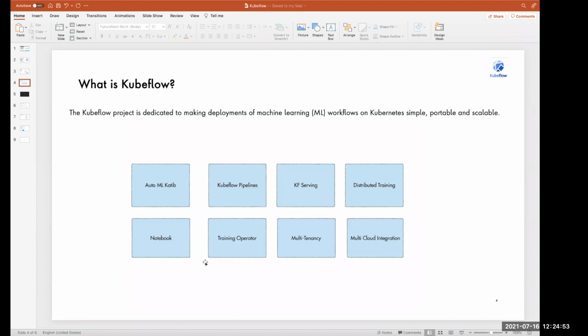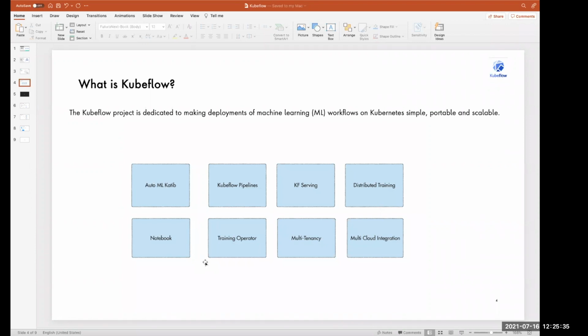And we have a Jupyter Notebook environment where a data scientist can write their own code. We have a training operator whose replicas can be scaled as worker and chief nodes. We have multi-tenancy, so various users can use those notebooks across different namespaces in Kubernetes, run their own jobs or pods and workloads in their own namespace, and track their work and the running of their pipelines entirely in Kubernetes pods. And we have all the multi-cloud integration in Kubeflow.